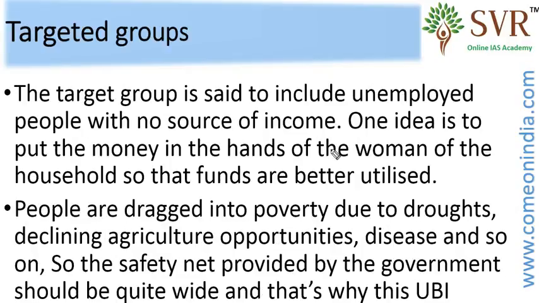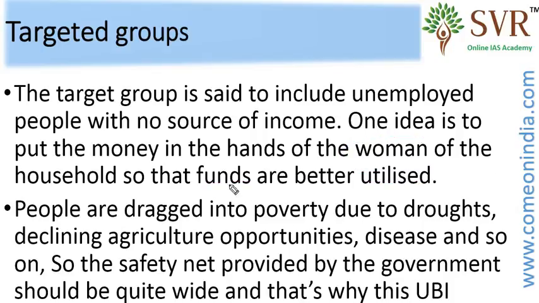So according to various analysts, it is better to target the groups who need the money the most, especially the unemployed people with no source of income. So funds should be placed in the account of the woman of the household so that the fund will be utilized better.